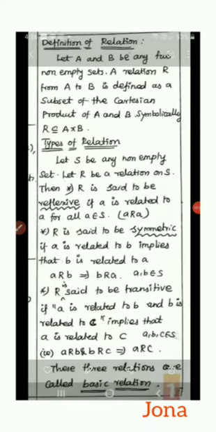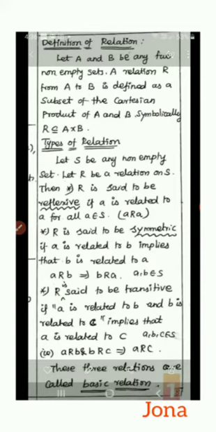Hi students, today we are going to see about relations. In relations we have two sets, let them be A and B. The two sets are non-empty sets. In between these two sets we have some relation.